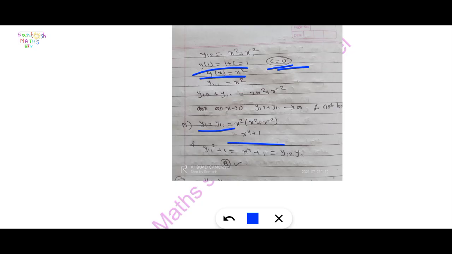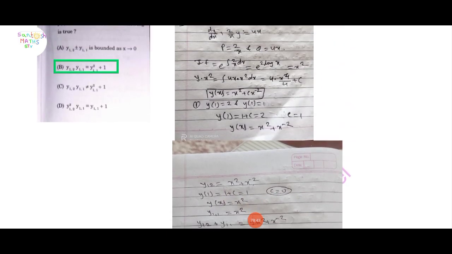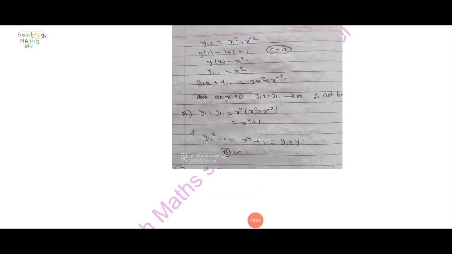For option B, here y(x) y(1/x) is equal to x square plus 1 upon x square, that is x raised to 4 plus 1, and on the other side y(1/x) square plus 1 is equal to x raised to 4 plus 1, which is equal to y(x). Both are the same here in option B. In option B, y(x) y(1/x) is equal to y(1/x) square plus 1. So option B is correct here, because equality holds.